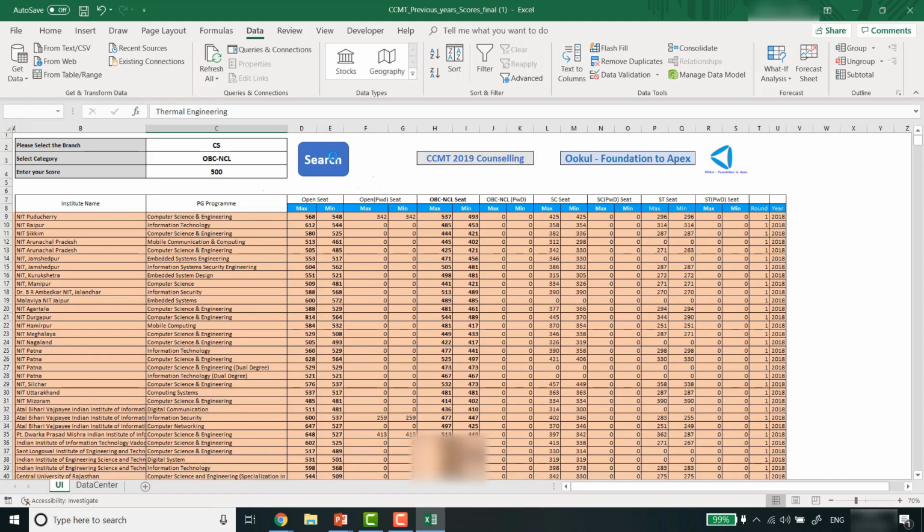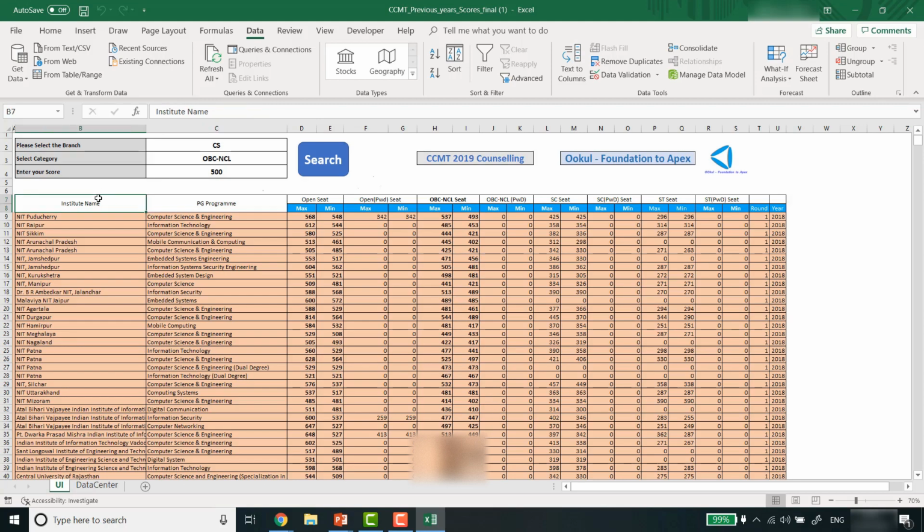See this, now again it's processing, let it run for a few seconds. See, now this processing is over, so now you can see in the OBC non-creamy layer, these are the courses that are available, okay.